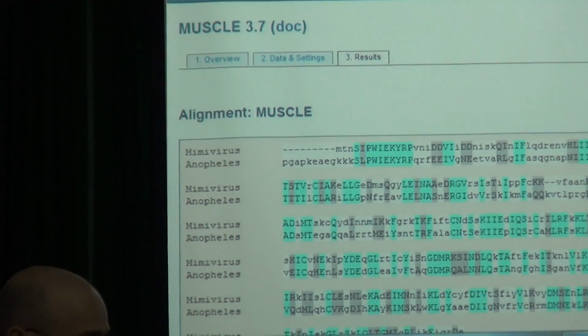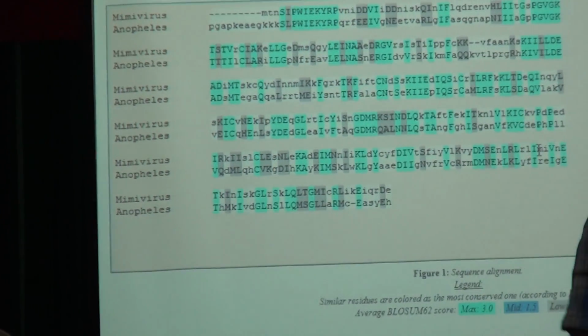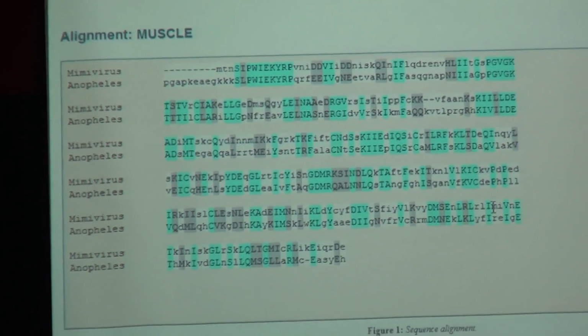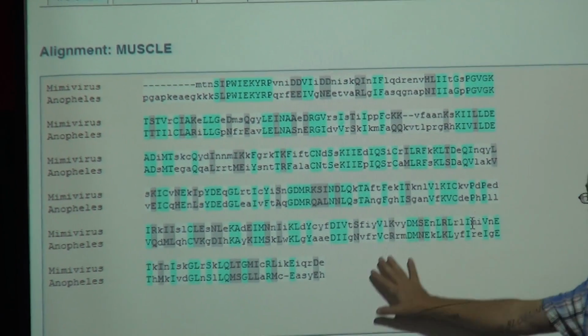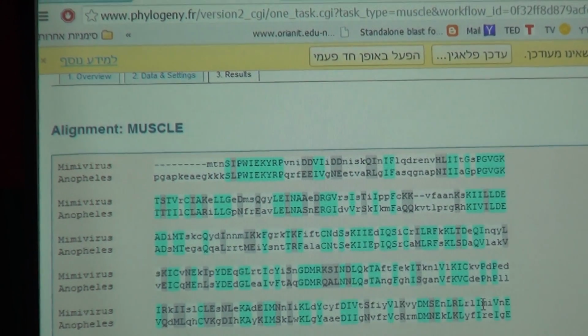Okay. So, we clicked on submit, and MUSCLE did all the work.